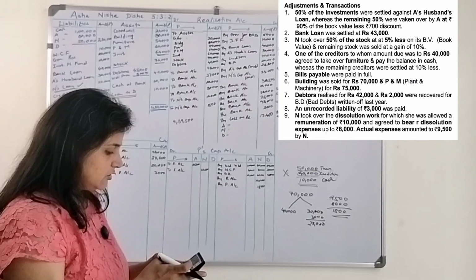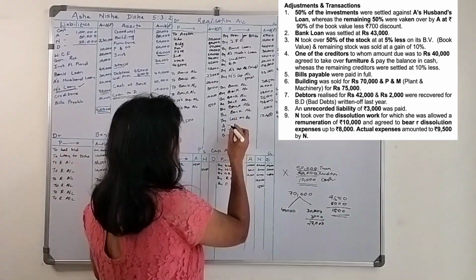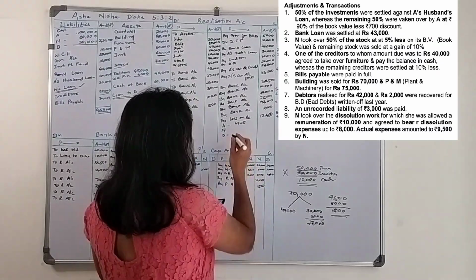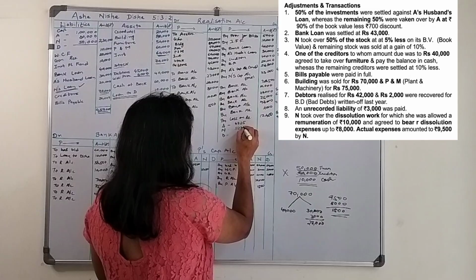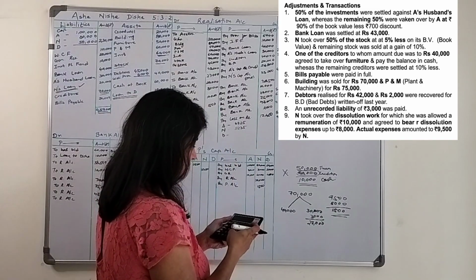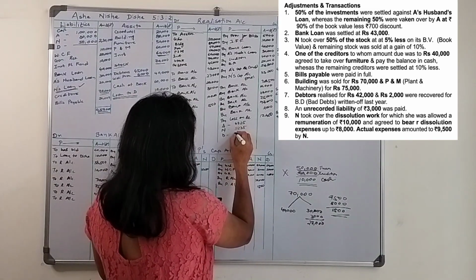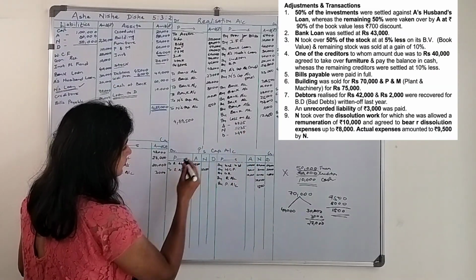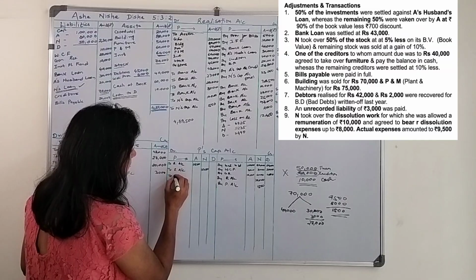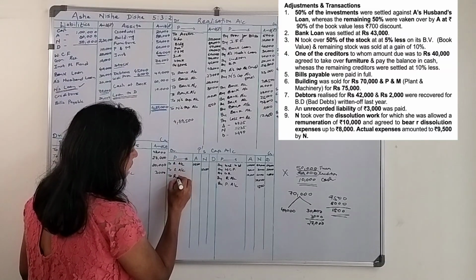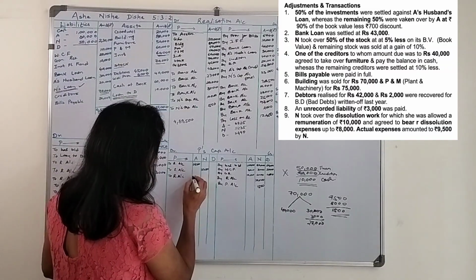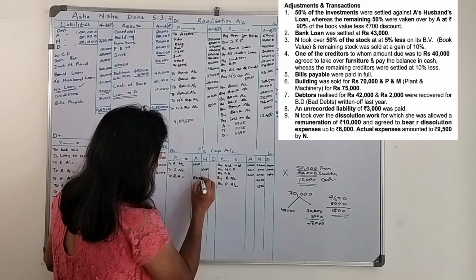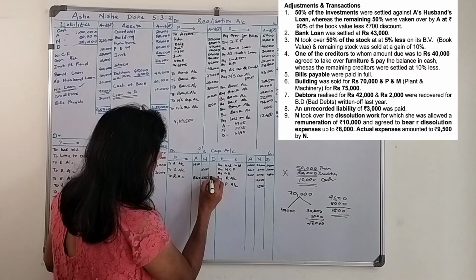How much will that be? For Asha it is 8,725, for Nisha it is 5,235, and for Disha it is 3,490. This will be debited to the partners' capital accounts. So loss on realization for Asha is 8,725, Nisha 5,235, and Disha 3,490.